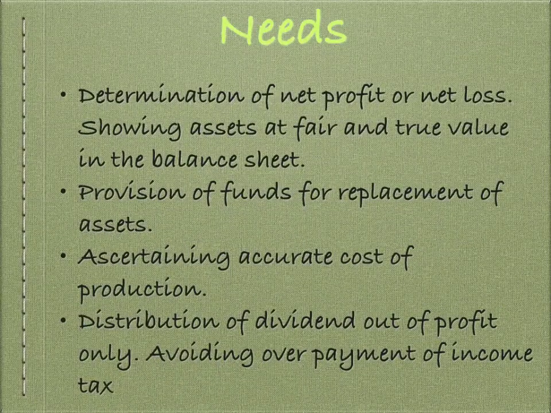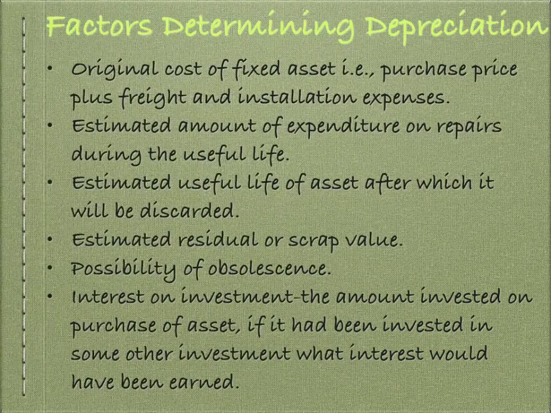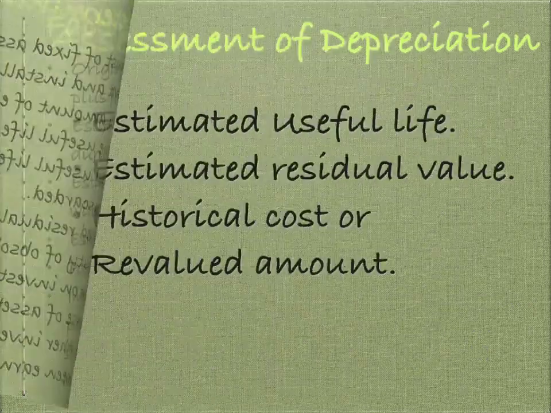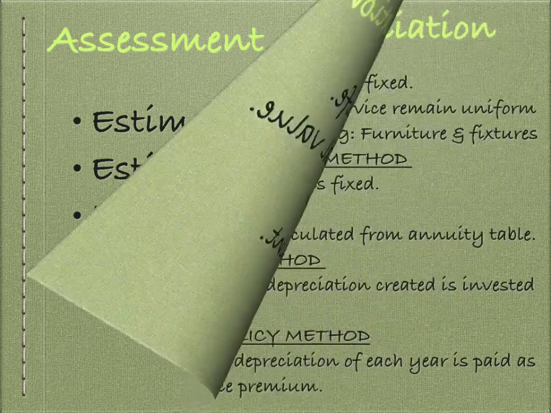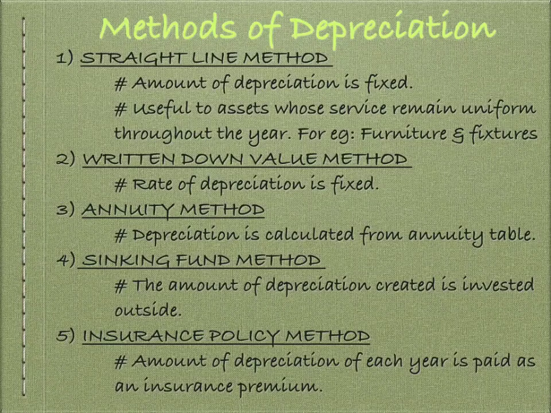Also, the factors determining depreciation I have given in detail here. Assessment of depreciation is done with the help of estimated useful life, estimated residual value or scrap value, and historical cost or revalued amount of our asset.